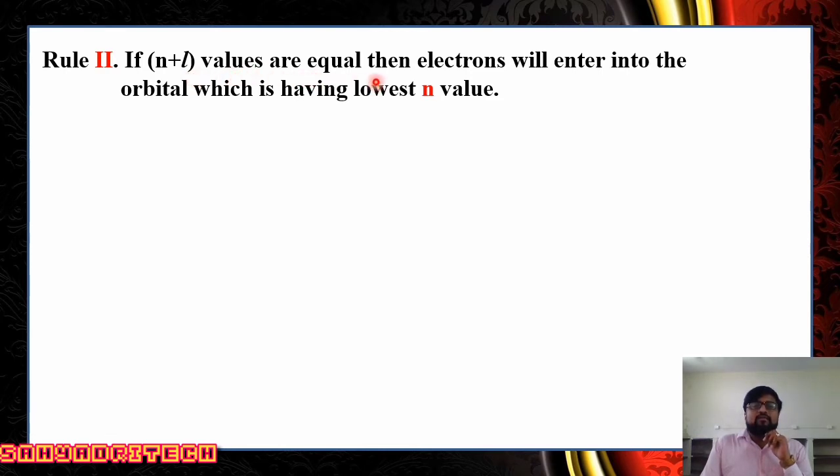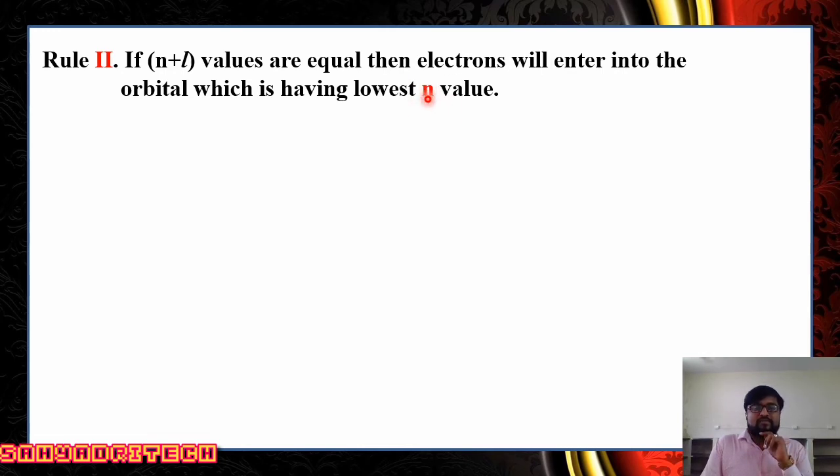If any two orbitals have the same n plus l value, then electrons will enter the orbital which has the lower n value. That means the second rule says that if any two orbitals have the same n plus l value, then the electron enters the orbital having the lower n value.